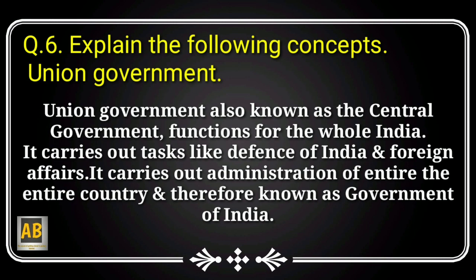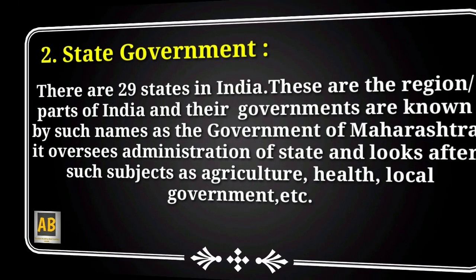Let's move on to question number 6. Explain the following concepts. Union government. Union government is also known as the central government. Functions for the whole India. It carries out tasks like defense of India and foreign affairs. It carries out administration of entire country and therefore it is known as Government of India.